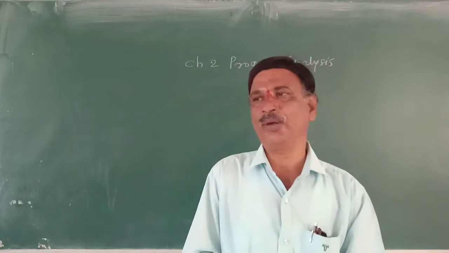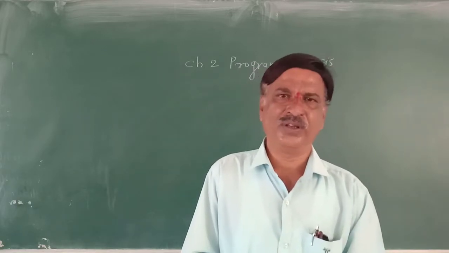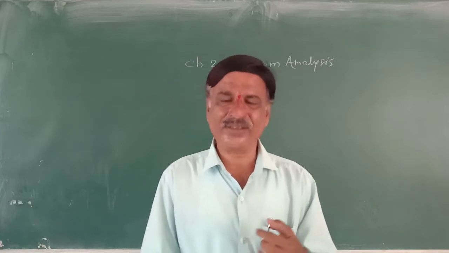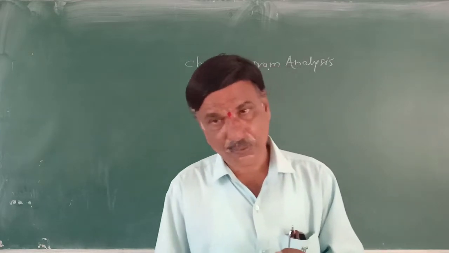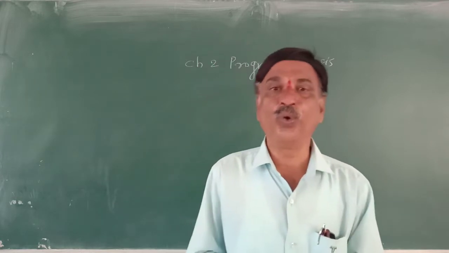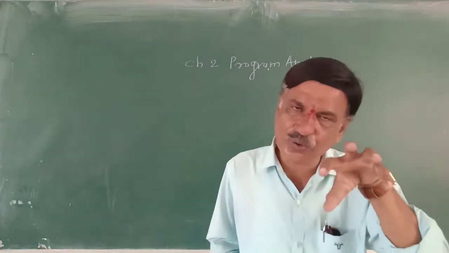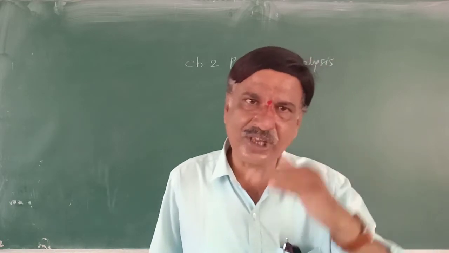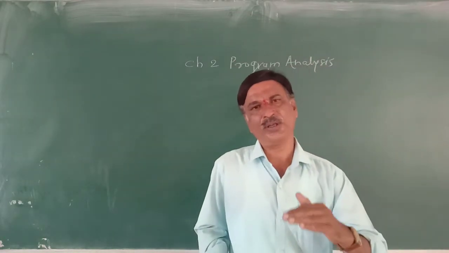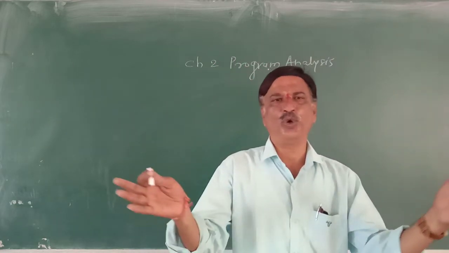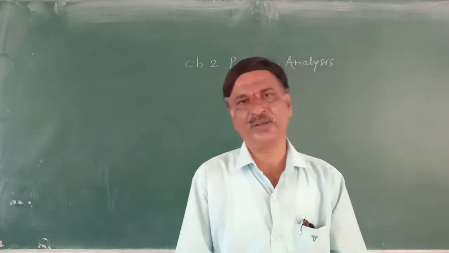We know it requires a value called radius. We know the processing formula and the outcome. So radius is the input, pi r square is the process, and area is the output. But the computer doesn't know what radius is or what pi r square is.